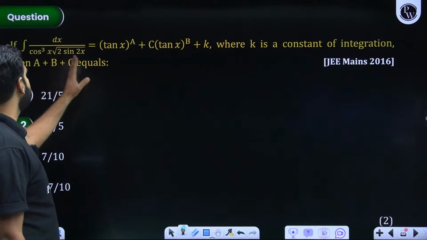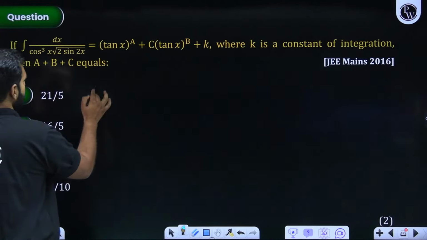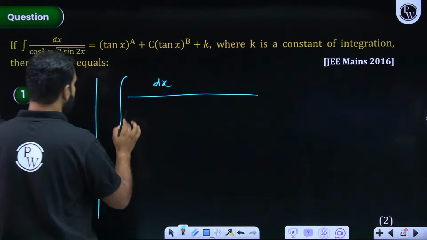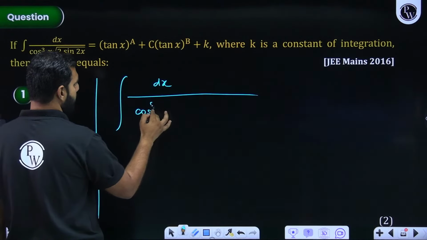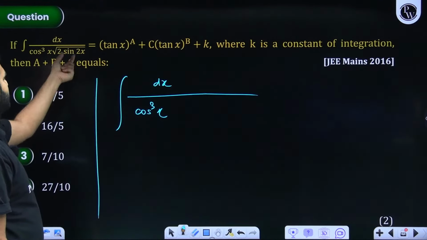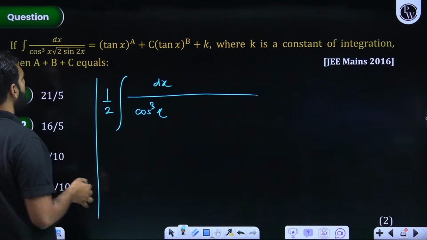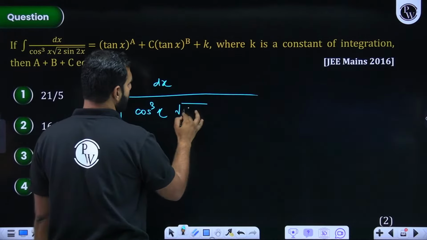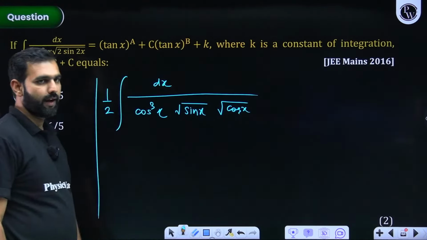So here the best suggestion is that I will write 2 sine 2x as 2 sine x cos x. So this becomes integration dx divided by cos cube x is already there. So I'll keep that cos cube x as it is. Now this, when I write as root 2, see, sine 2x is 2 sine x cos x. So that 2 in this 2 is 1 by 4 inside, under root will make it 1 by 2 outside. So there I'm left with root sine x root cos x. So I'll write it as root sine x into root cos x. Everybody comfortable with this? I hope no confusion on that.